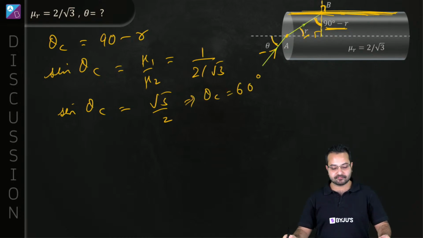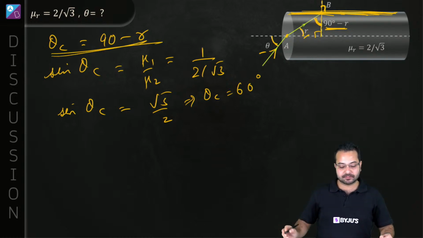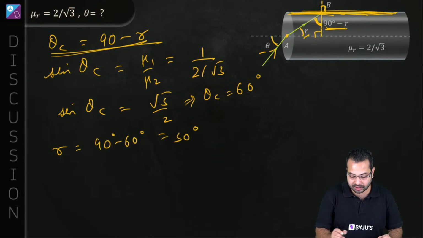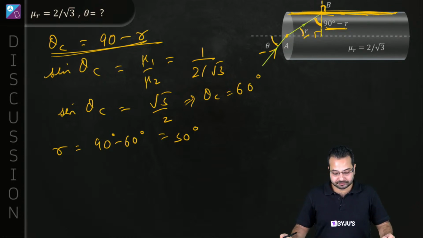Do you agree? Now if theta c is 60 degree, then from this relationship, what is R? R is going to be equal to 90 minus 60 degree, which is going to be 30 degree. Correct? So R comes out to be 30 degree. So we have calculated what is R. That is the first step.